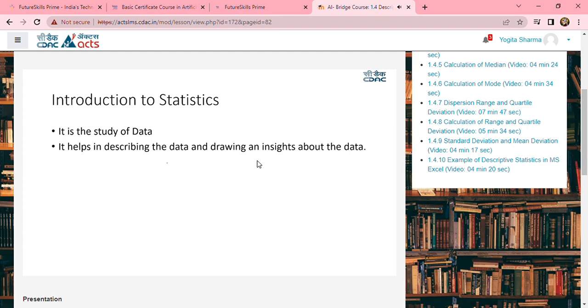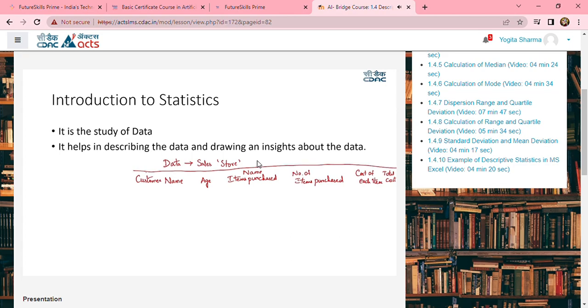Let us assume that we have data related to the customers or sales associated with one particular store. Whenever a sale is happening, the store would like to capture the details about the customer name, the age of the customer, the items purchased by the customer, that is the name of the items purchased, and the number of items purchased. What is the cost of each item and the total cost. Let us assume this is the data which is being captured by a store.